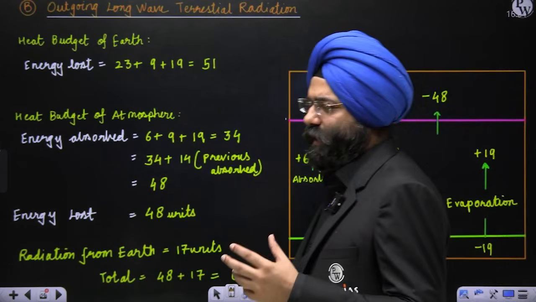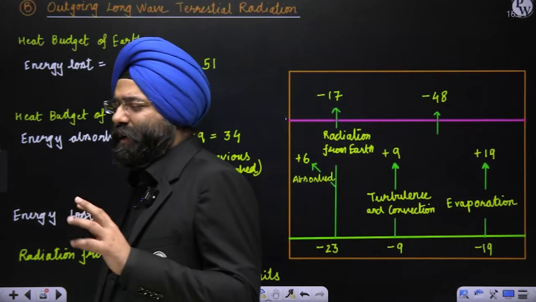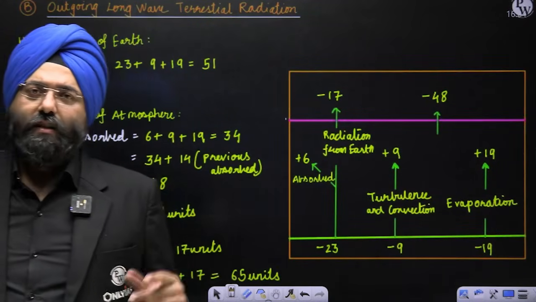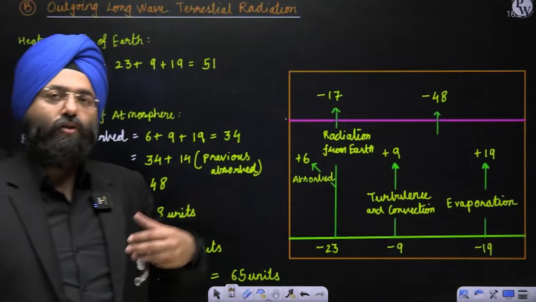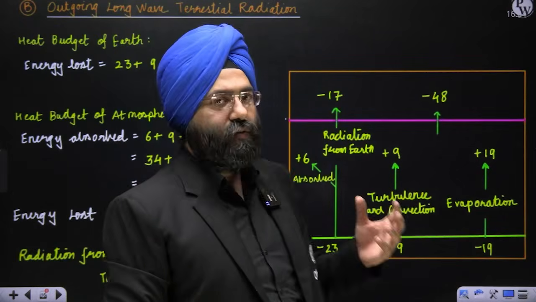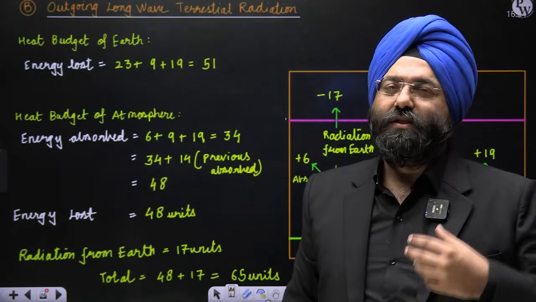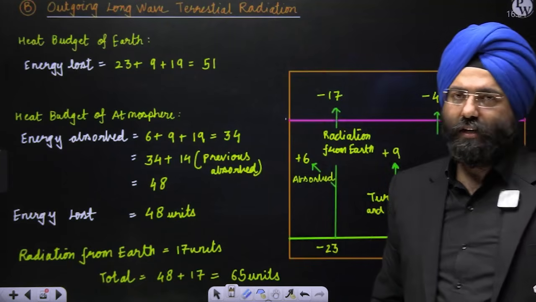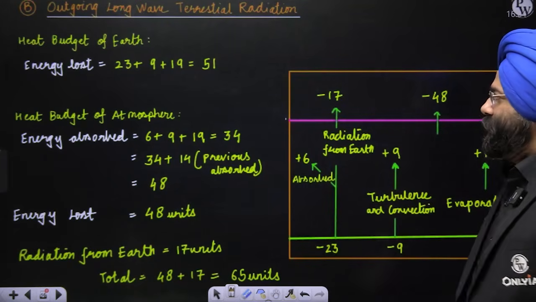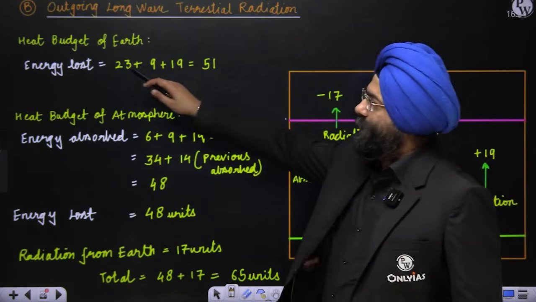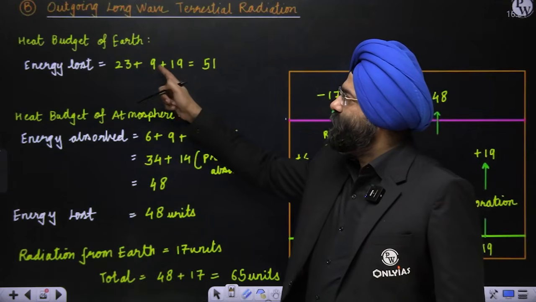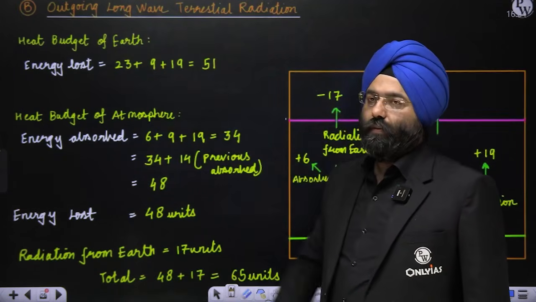Those are a lot of numbers and energy units involved. This is a very simplified form of that complex process, based on observation of how much is absorbed and how much is reflected by cloud. That is an average that is taken, and based on that average, we are studying this.